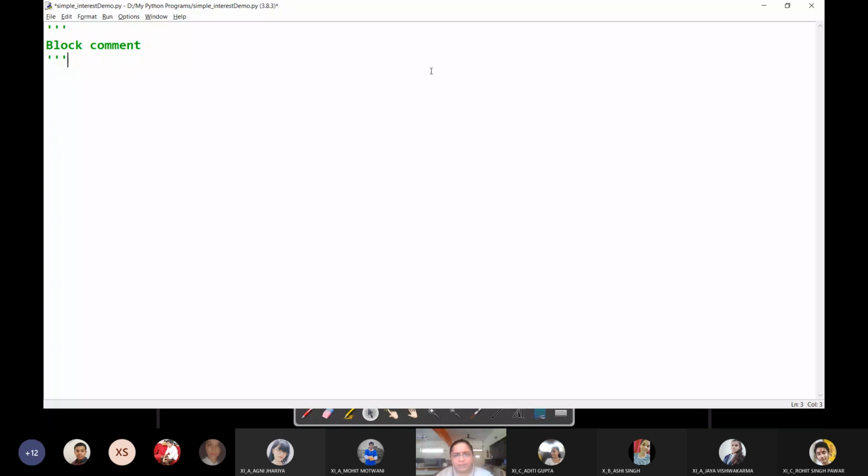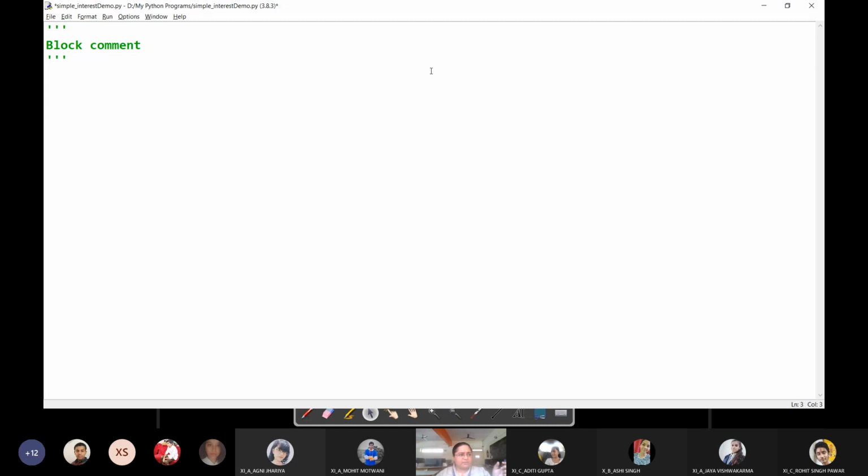Why are comments given in a program? For better understanding of the programmer. Suppose today you are working on a project, and a project usually contains thousands of lines of code. At a particular time, it becomes cumbersome and very blurry for the programmer to understand what he has done at a particular point.